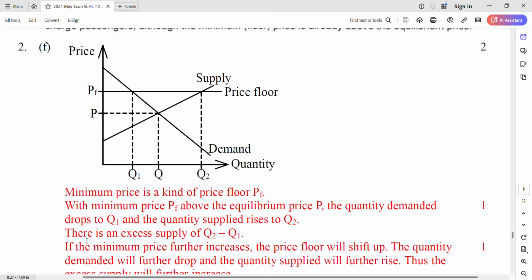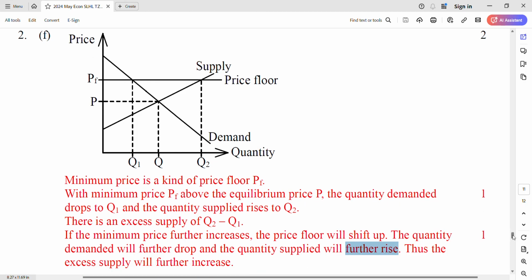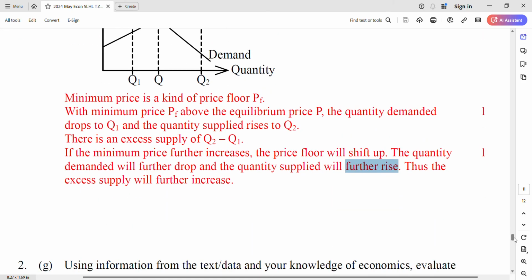Don't stop here, because you have to say increase. The minimum price further increases, so the price floor shifts up, and then the quantity demanded will further drop and the quantity supplied will further rise. Oh no, and then the excess supply will further increase. Okay, got it.